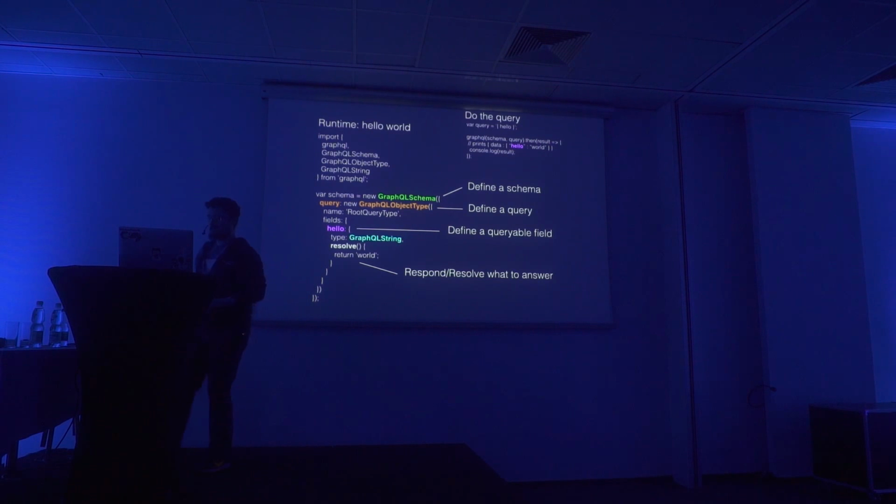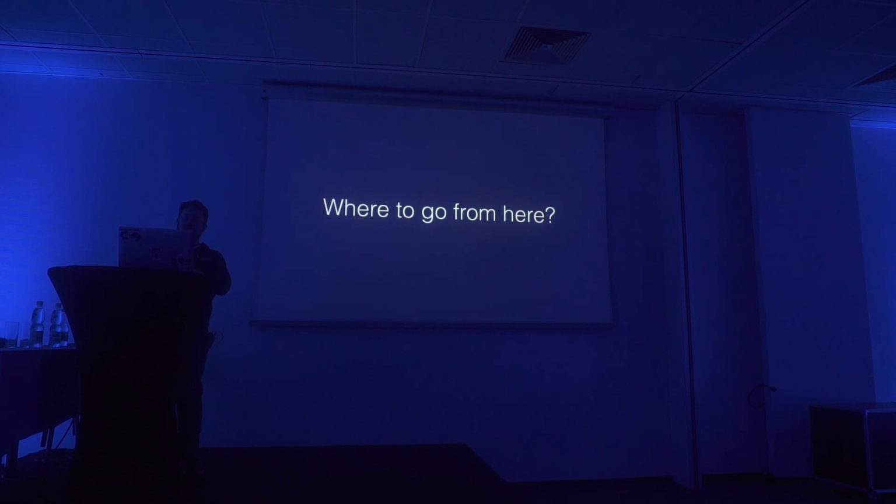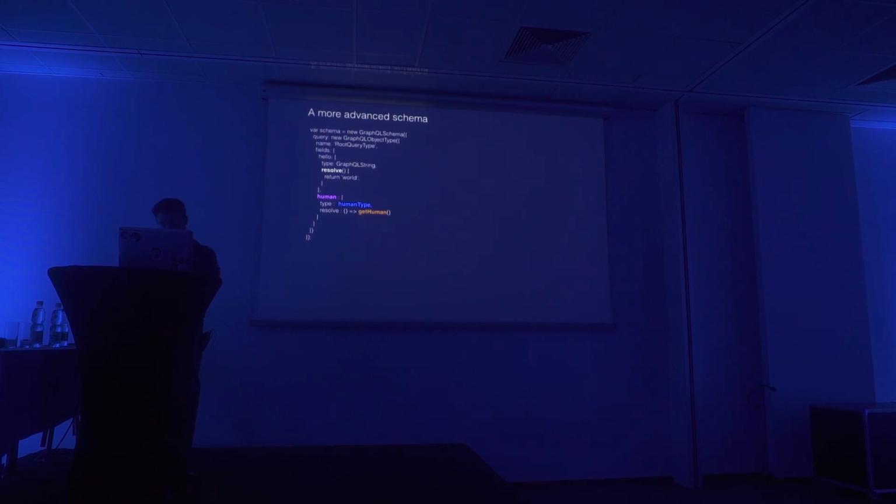This is the basics. We have a schema, we have an object type, we have fields, and of course we need to define what to query for. Alright? You with me? Yes. Great. So where do we go from here? Where do we go from hello world to something that we can actually use?